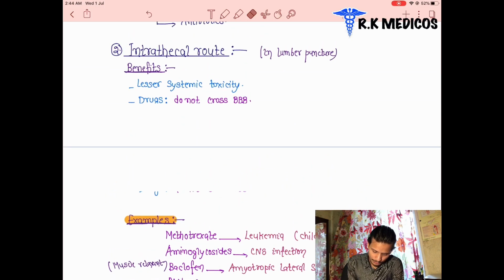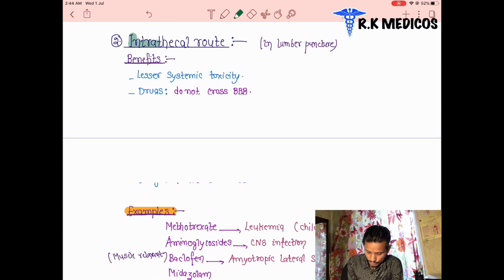Next one we are going to see is intrathecal. As I told you, it is basically used in lumbar puncture cases. What is lumbar puncture? Lumbar puncture is basically the injection of a drug or the taking of an amount of CSF from the lumbar region of our spinal cord. Basically in the L3, L4 region, lumbar puncture is done. A needle is injected just below the L3 vertebrae of the lumbar region, inside the spinal canal, and they take the spinal fluid, that is CSF.